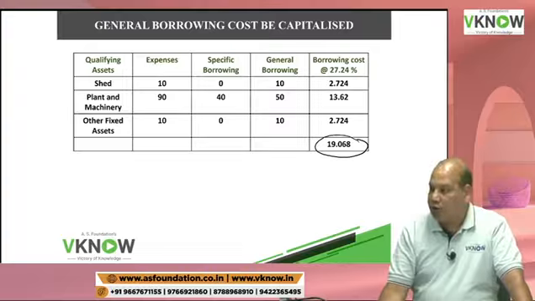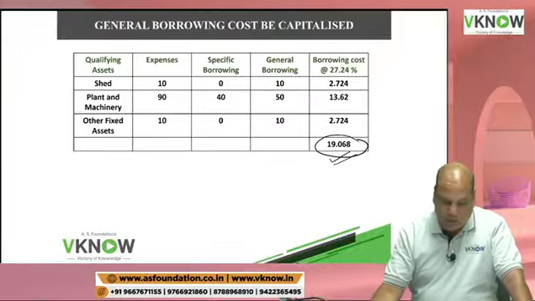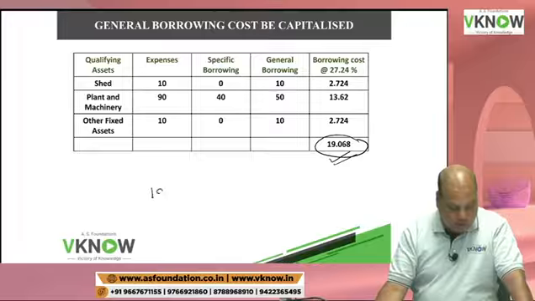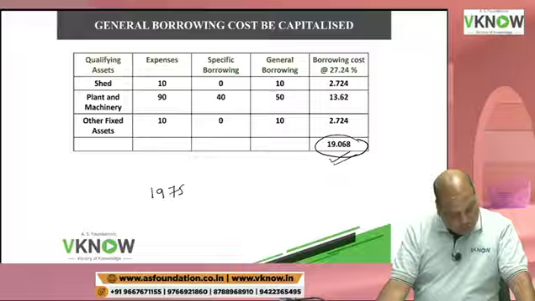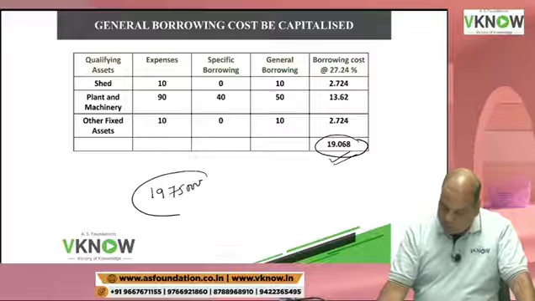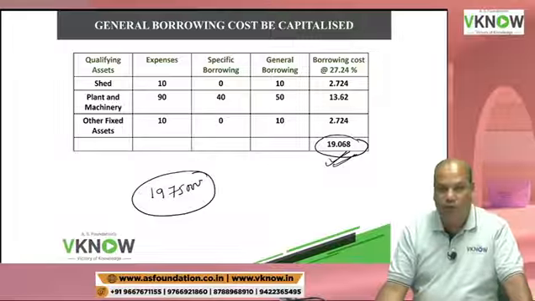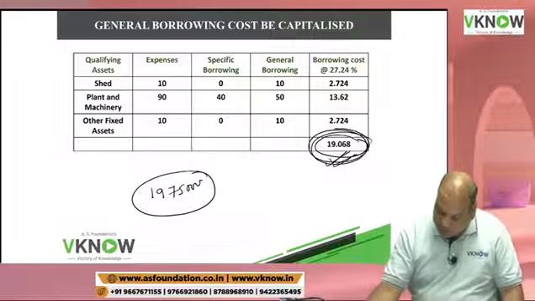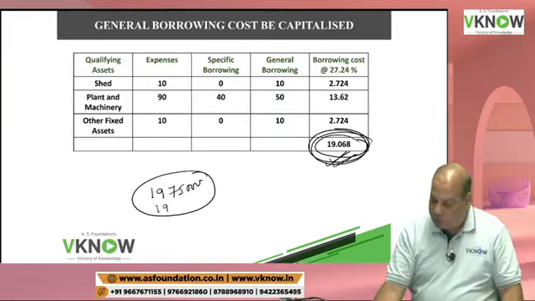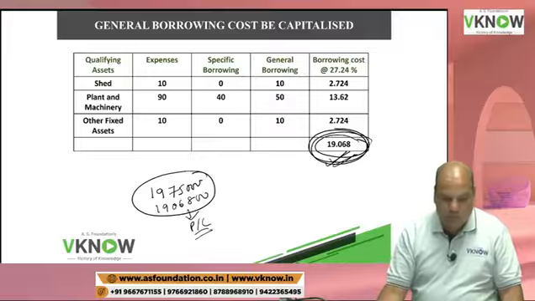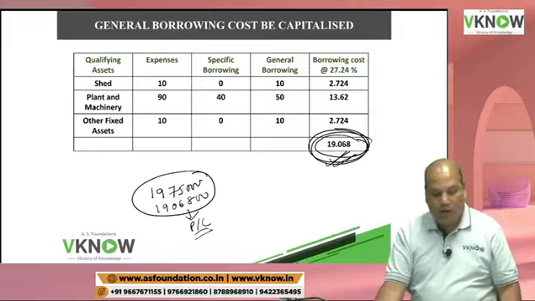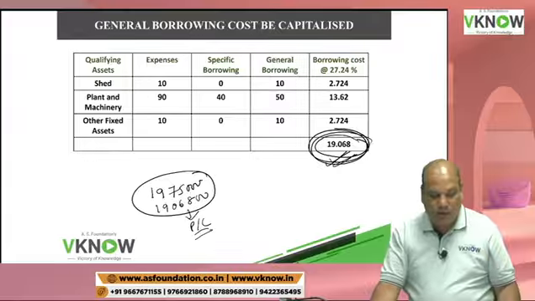Your actual general borrowing cost was much higher. Therefore, this we can capitalize. Your actual general borrowing cost was 19,75,000. This is 19,06,800. So therefore, you can capitalize this entire amount, and whatever is the balancing figure will get transferred to the P&L account. Is it right? So Tanya, right, Sanket, right.